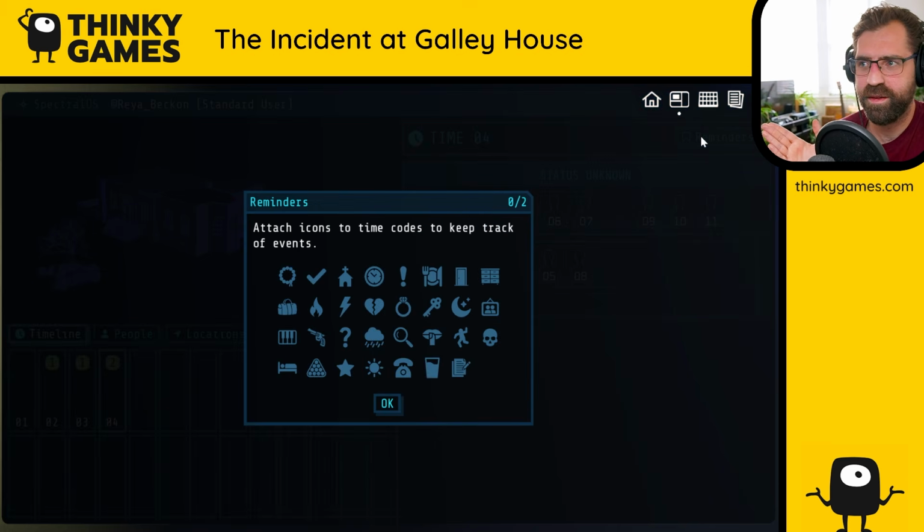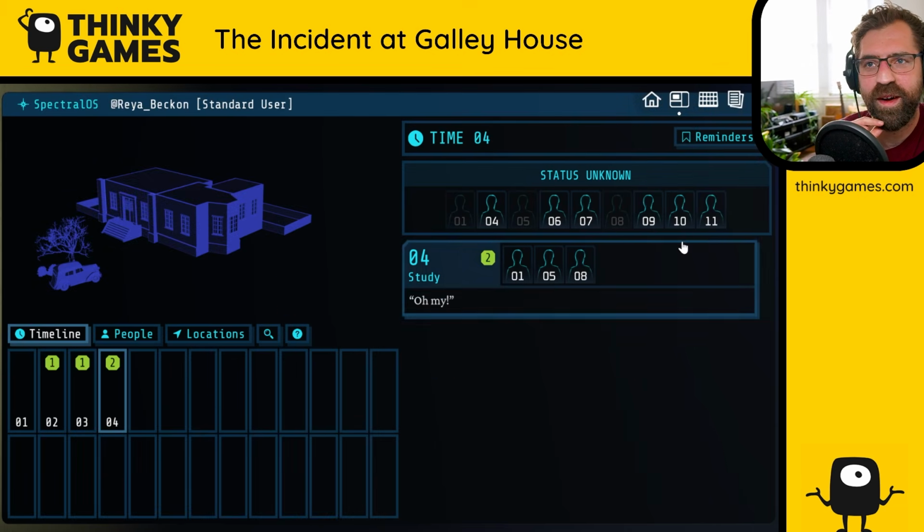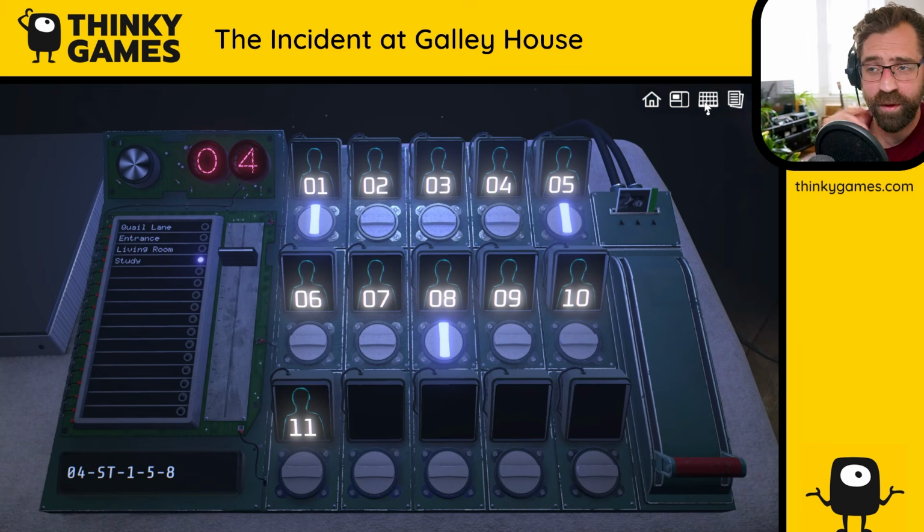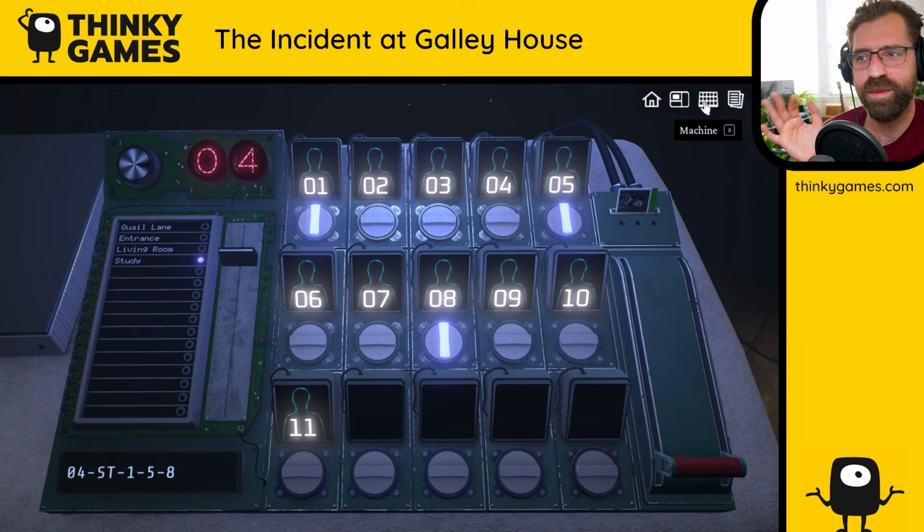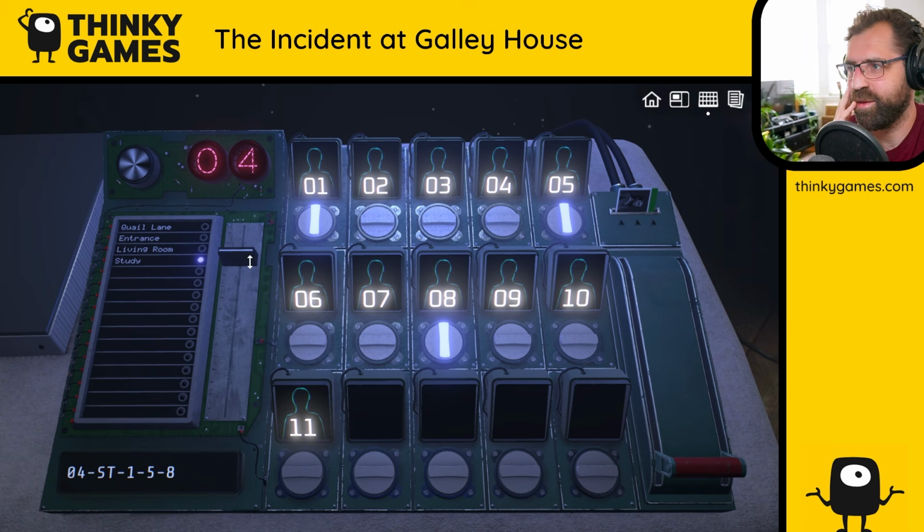Cool. Reminders. Attach icons to time codes to keep track of events. Nice. I was wanting something like that in Red Pearls of Borneo. Red Pearls of Borneo did add lots of features as I was playing it that were to do with improving the UI.